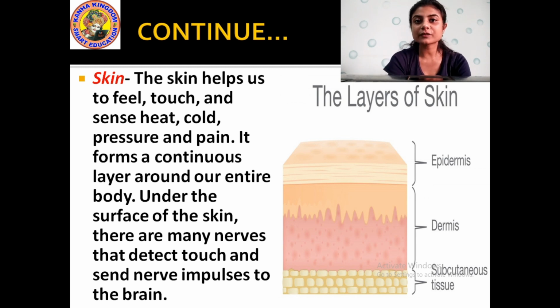There are different parts of the eye like cornea, iris, pupil, retina, lens and optic nerve, and even the ear has different parts, that is the pinna, ear canal, eardrum, middle ear, cochlea, then the nose, tongue and skin. So these are the different organs that together form the nervous system through which we get the information on what our body needs to perform.